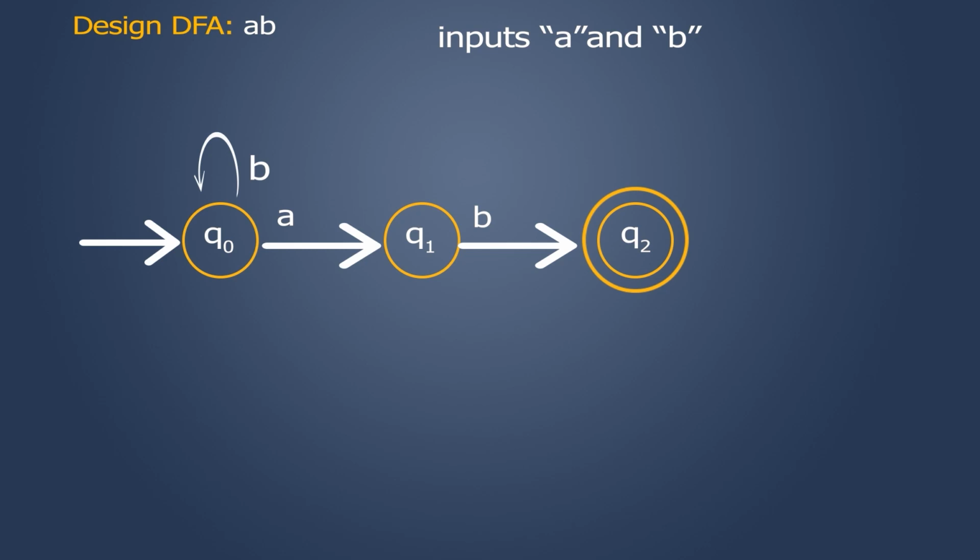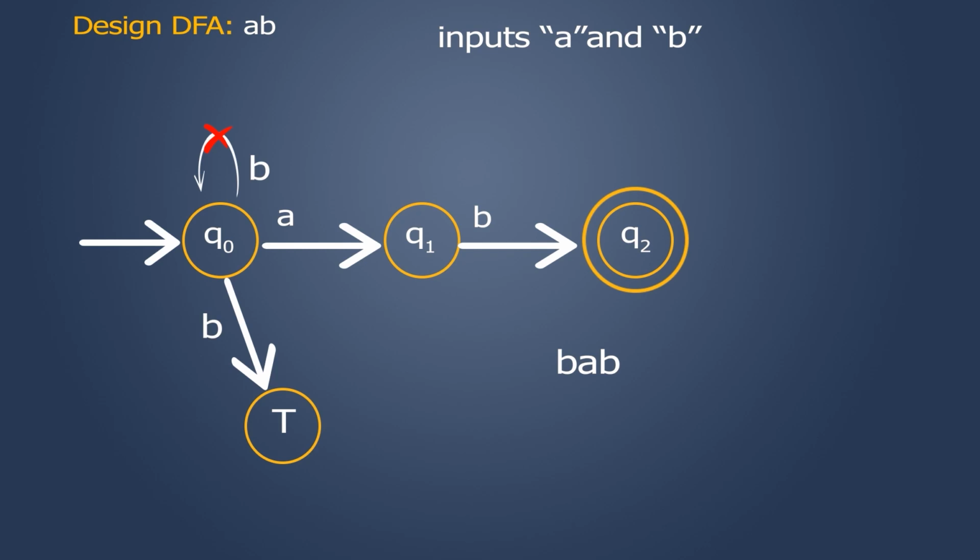If I do write a self loop here, let me consider this string BAB. According to the given problem, my string should be beginning with AB. So this string should not be accepted. So I can't write a self loop on B. On Q0, if I get the input as B, let it go to one state called a trap state, like this. And I will name the transition as B.